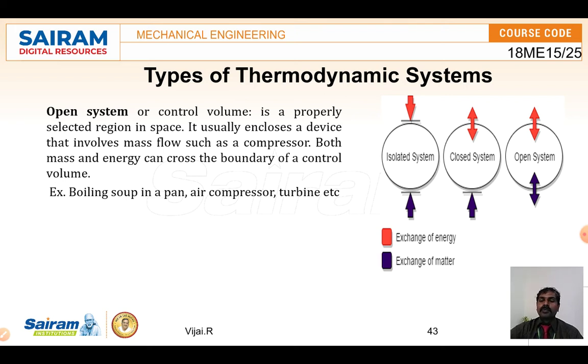So a flow open system is a properly selected region in space. It usually encloses a device which involves mass flow, such as a compressor. Even in a compressor, we can take it that air gets inside and goes outside. Both mass and heat energy can cross the boundary, which is called an open system.